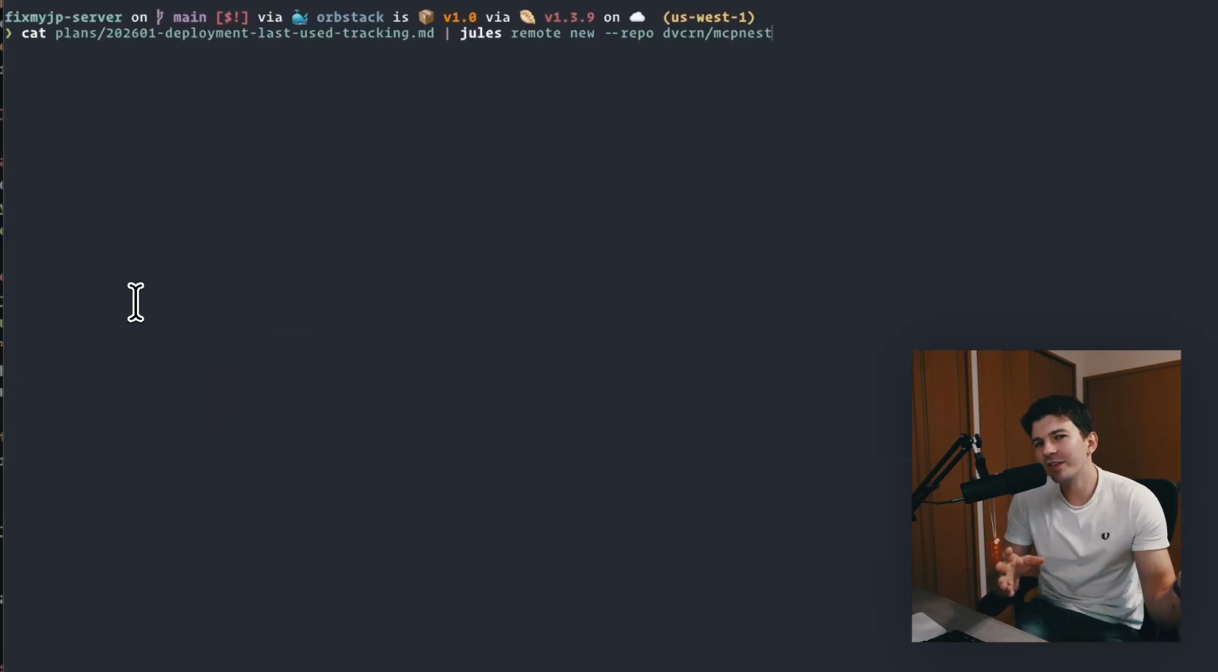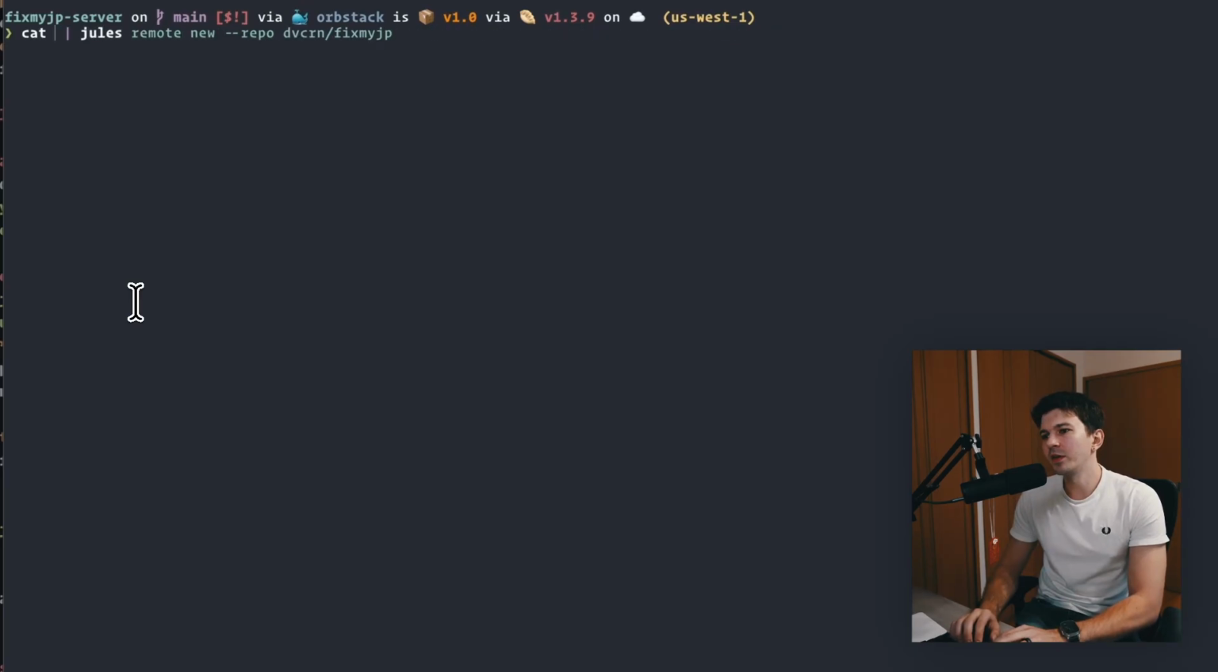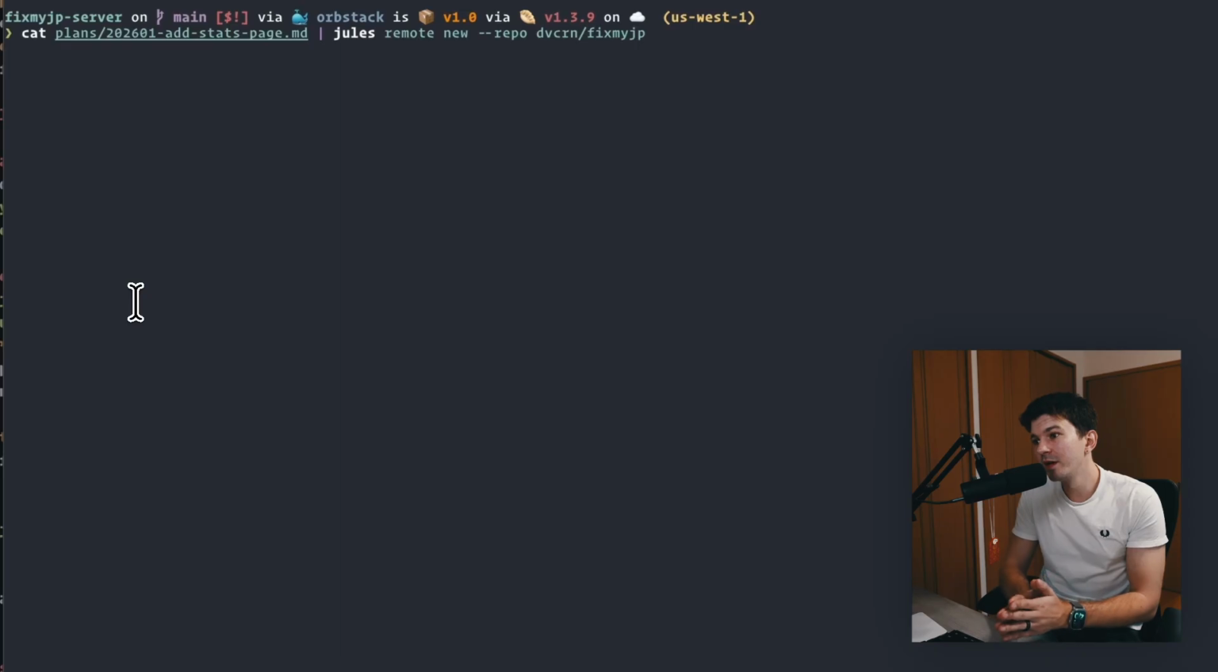But I could also give this plan, for example, to my agent that's running on a server, or I can give it to Jules, I can give it to Codex, I can give it to Copilot Cloud. It just depends on what I currently have available, what do I currently have in limit, where do I still have tokens, and I just give it to that agent. For example, if I want to give this plan to Jules, I can just cat the plan out and I can pipe it here into Jules remote new with my repo attached, and once I execute this, it would just delegate that plan to Jules.